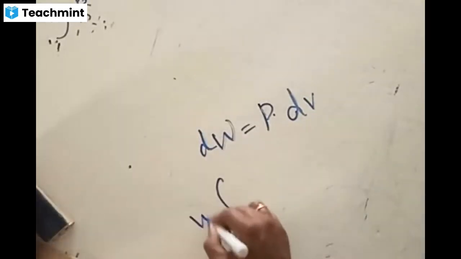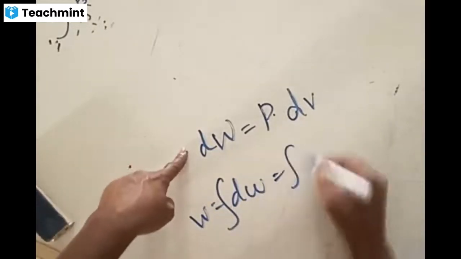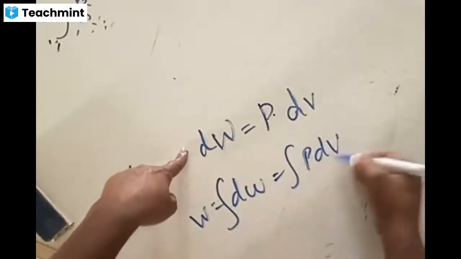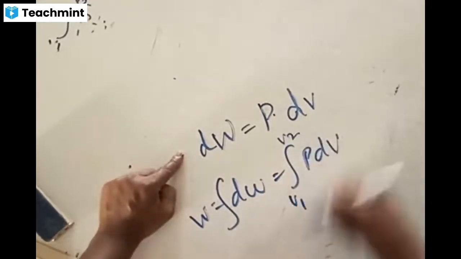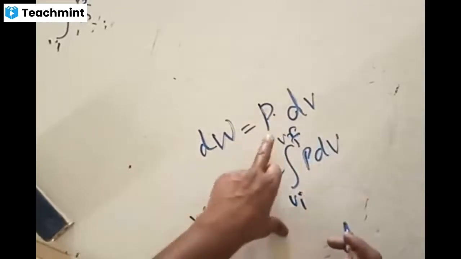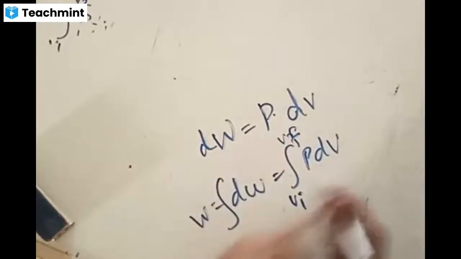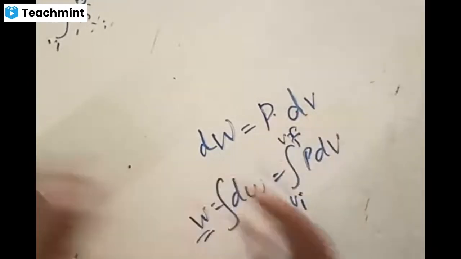To get total work done, W equals, we should integrate this. If you integrate this, this also gets integrated. And when you say integration, it is taking from initial value to final value, either V1, V2 or V initial and V final. When you apply the lower and upper limits, you're talking about the total work. If you're applying only a small part of that, you're talking about partial work done.